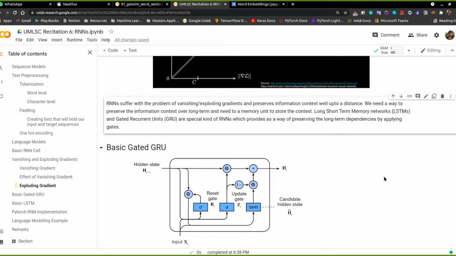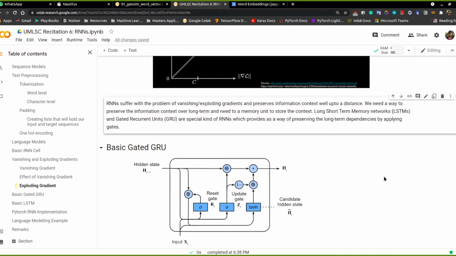One is long short-term memory networks and the other is gated recurrent units. Both of them have the same role: they were used for dealing with vanishing gradients and handling long-term dependencies. They use the concept of gates, where we decide how much information we should preserve or how much we should let go. So decisions based on these gates handle how much information should flow from one time step to another.